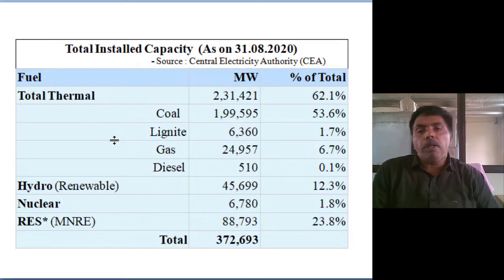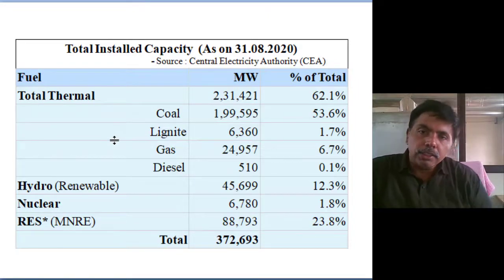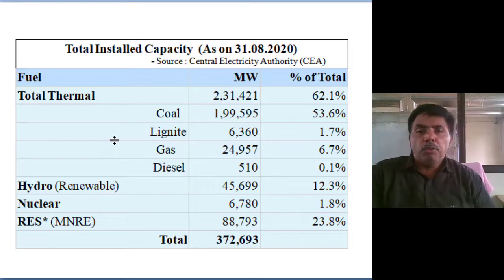Next, what is the importance of studying vapor power cycles, especially for mechanical engineers? Listen, the ultimate goal is, what is the use? We are not studying the subject just because it is there. The basic picture at present, from 2020 statistics: the total electrical energy generation capacity in India is 3,72,693 megawatt.